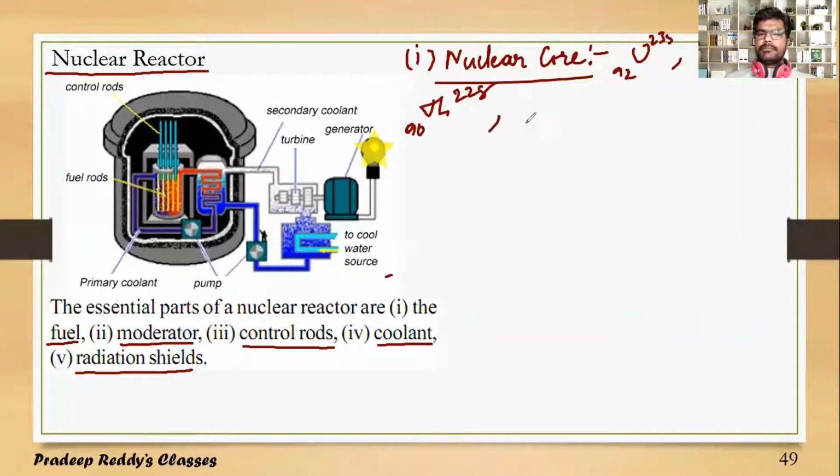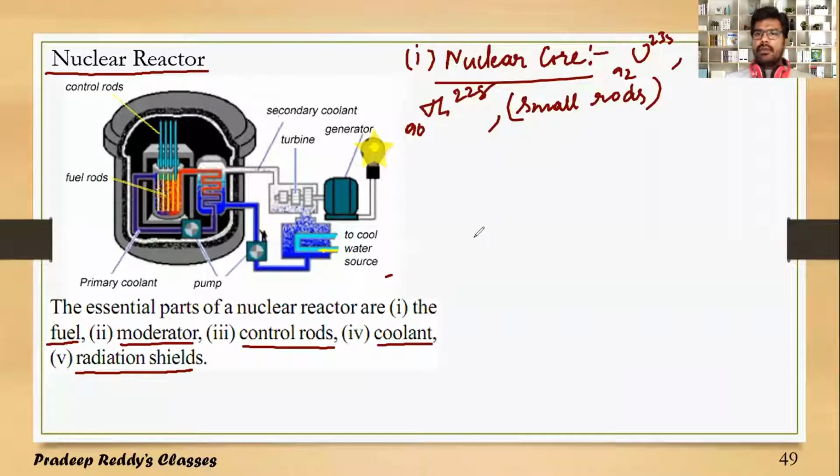These heavier nuclei, which are usually unstable, are taken as small rods, and these small rods act as the nuclear core. It is just like fuel for running an automobile. Likewise, for the nuclear core we take uranium and thorium nuclei.